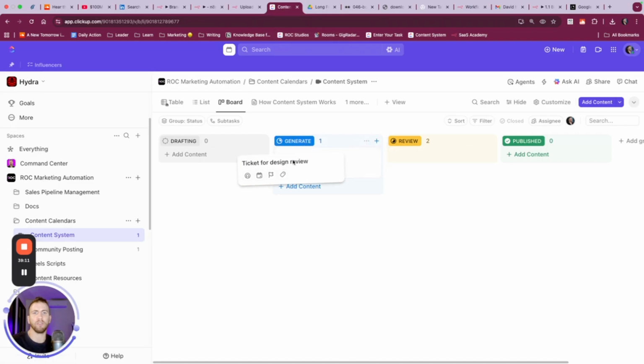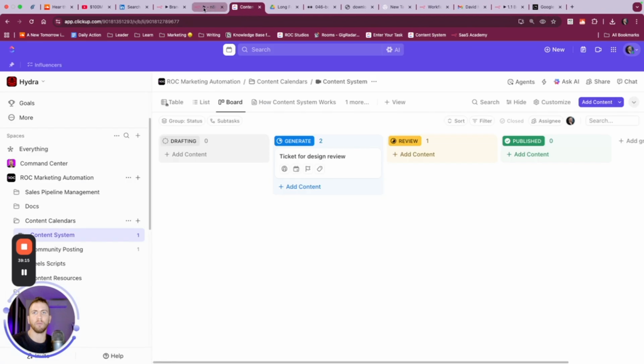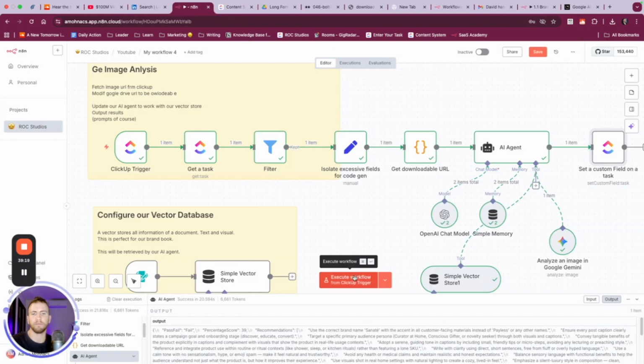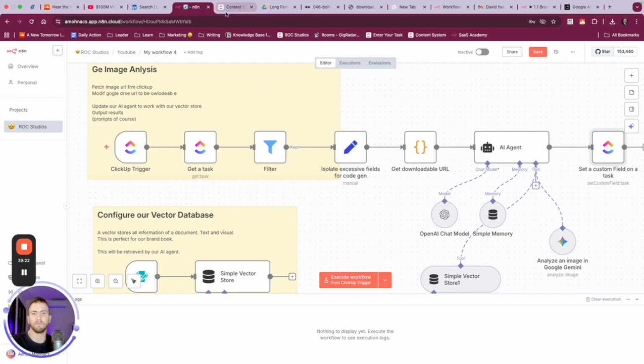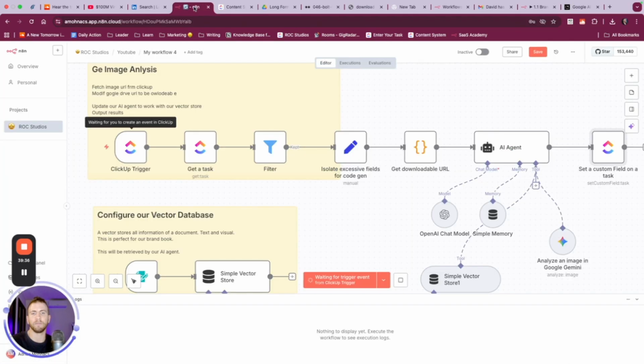Move this back to generate. Close the form. We've already uploaded our brand book. Great. It's waiting for the event. Let's see it come in.